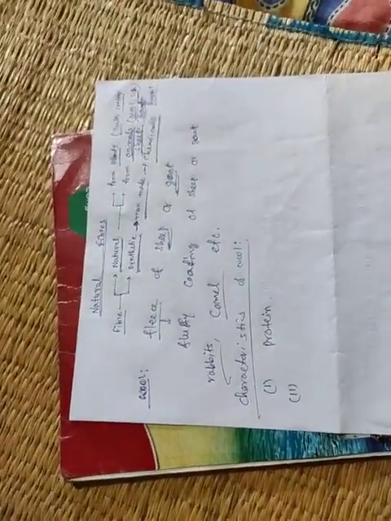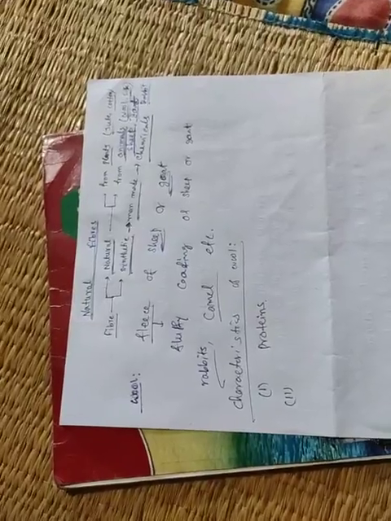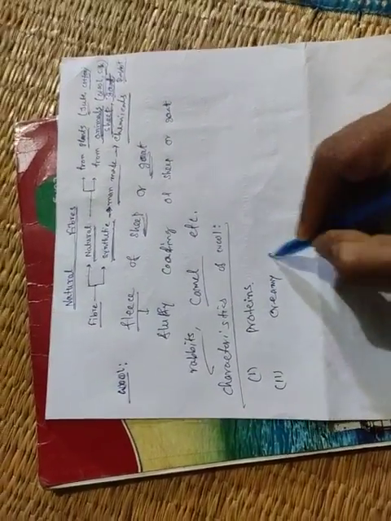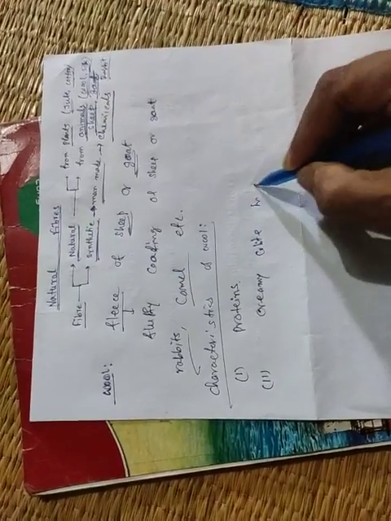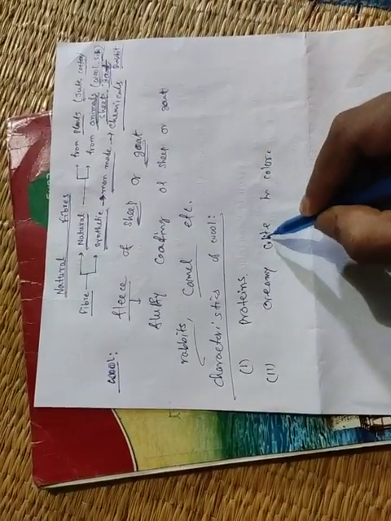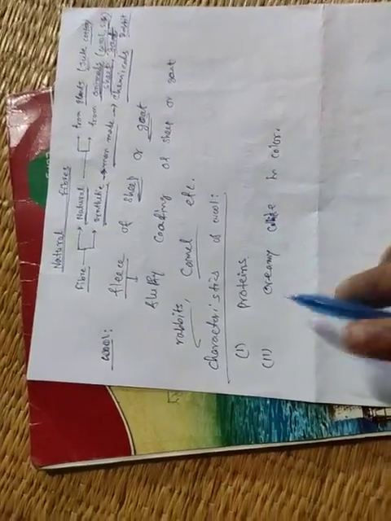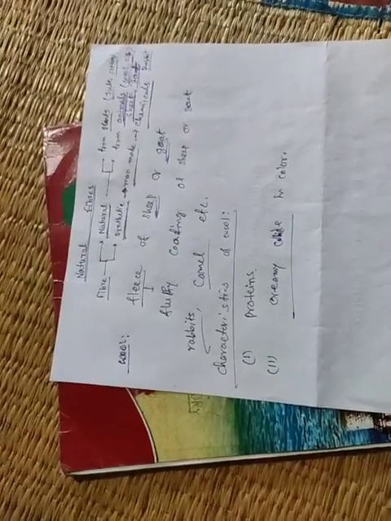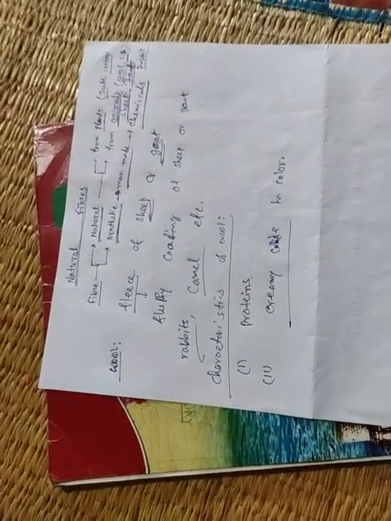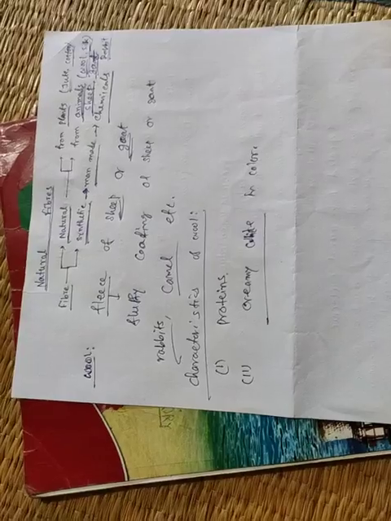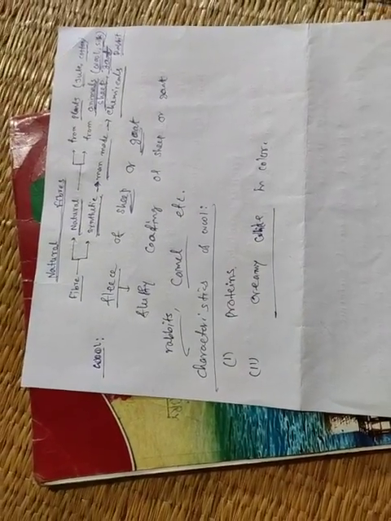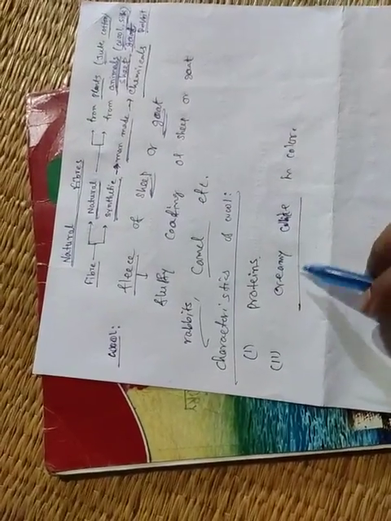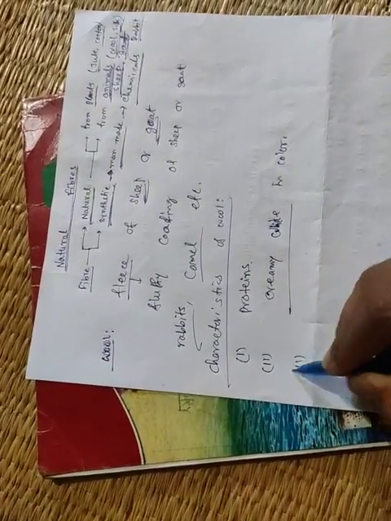Second point, it is normally creamy white in color. That is the normal color of wool is creamy white. But in our daily life we have seen many colors. Why? These colors are done by man. Actually, normally the color of the wool is creamy white. Clear?